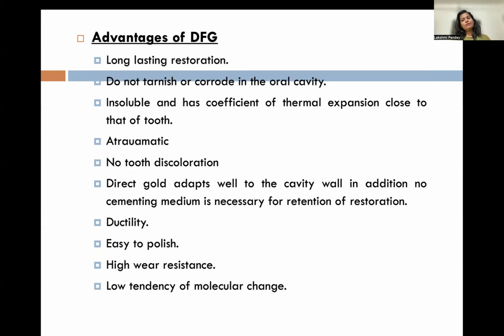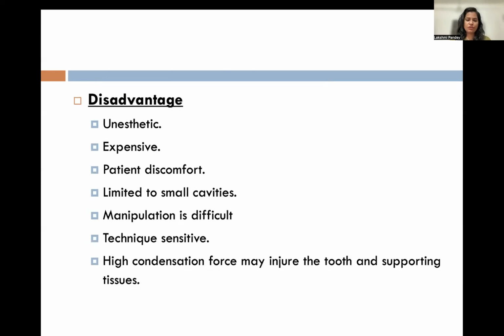What are the advantages of direct filling gold? It's a long lasting restoration, does not tarnish or corrode because it's a noble metal. Insoluble, an excellent property, has a coefficient of thermal expansion almost close to the tooth. Atraumatic, no tooth discoloration. Direct gold adapts well to the cavity. I told you, malleable property. Ductility is there, ease of polish. Obviously, it gives a very shiny, smooth, very glossy appearance. High wear resistance, low tendency of molecular change because of the noble metal.